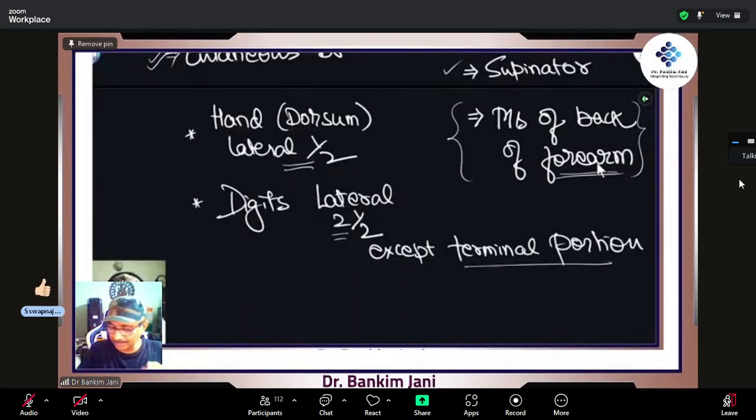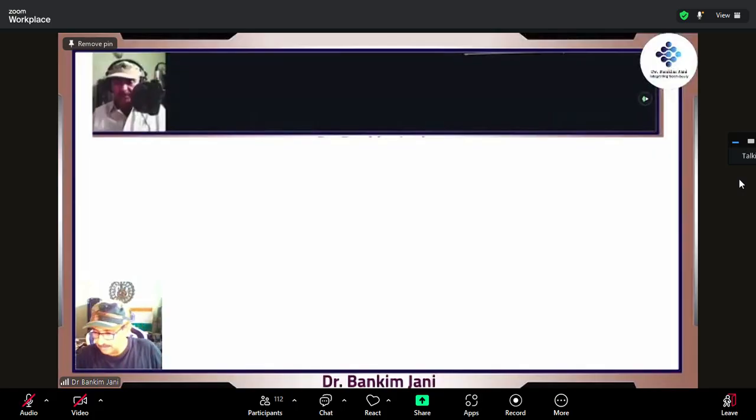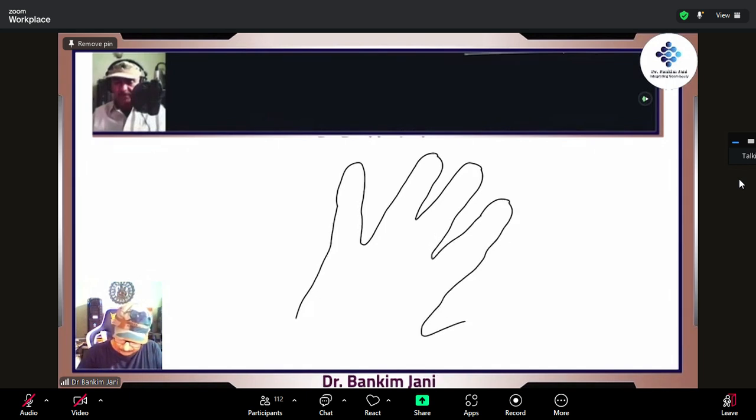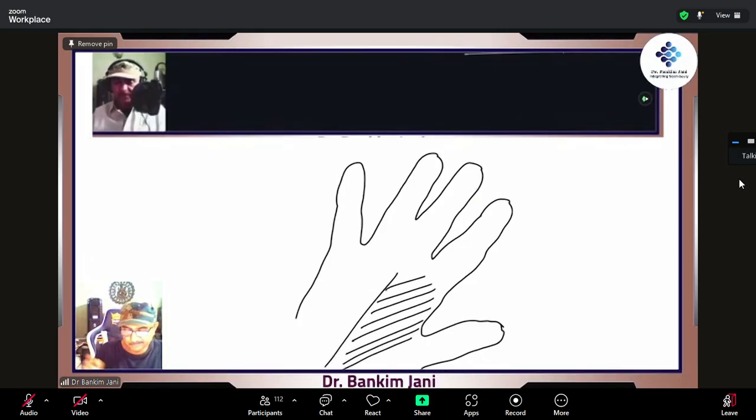So very clear. If we really draw it, right? This much is the dorsum.